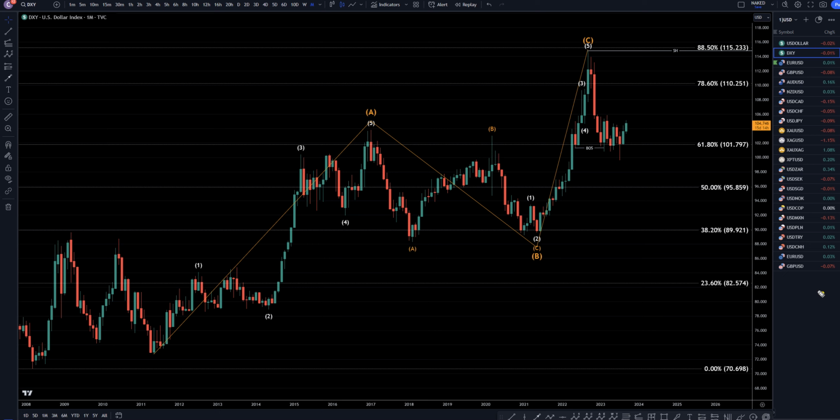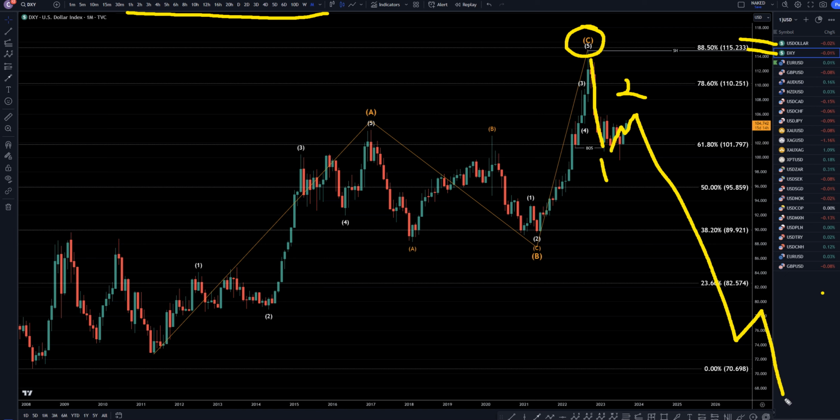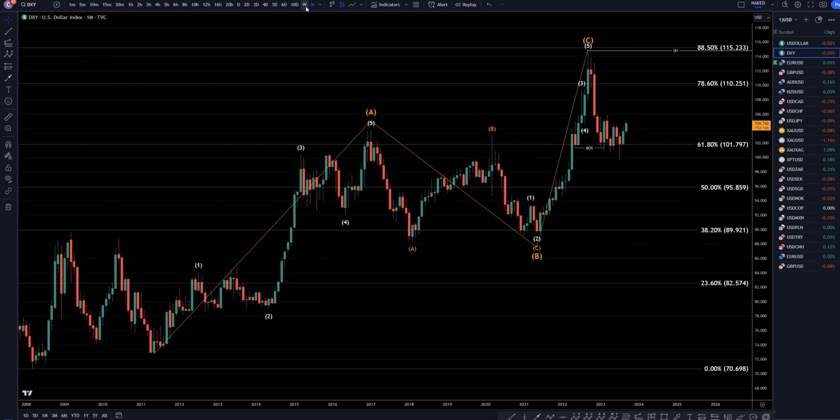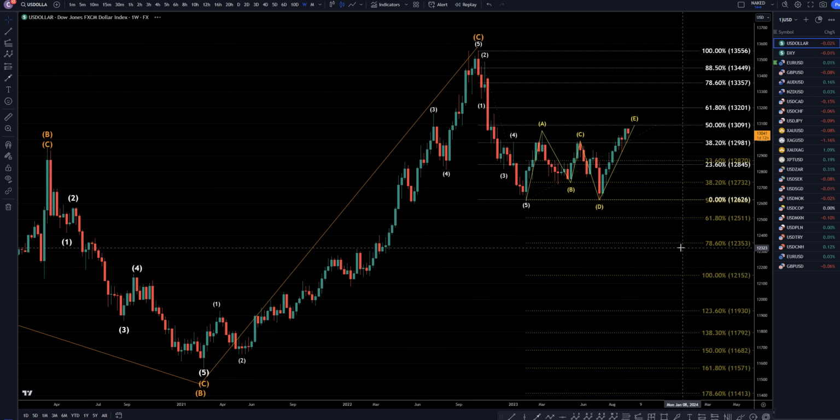Today is Thursday, September 14th, and I'm going to be analyzing the DXY and the dollar index, starting on the monthly, working my way down to the 1 hour time frame. So on the DXY monthly, I'm still a big believer that this is the end of a correction right here, and that this first move down is a wave 1. I think this move up is still a correction to this move down, like a wave 2, and I still believe eventually it's going to go down and make a big 1, 2, 3, 4, and 5 pattern. So let's take a look at that on the weekly and switch back to the dollar index.